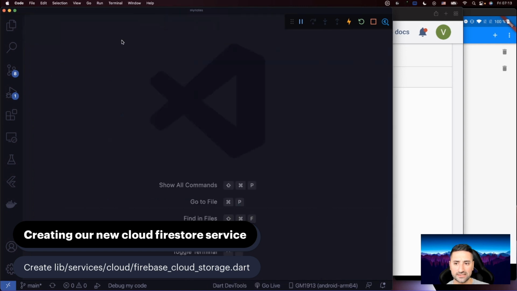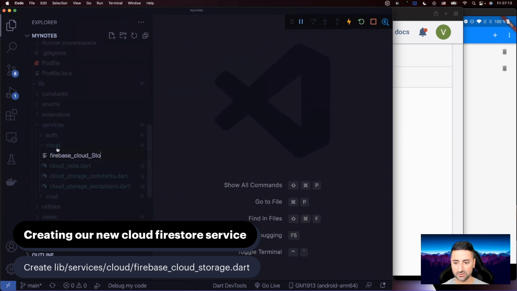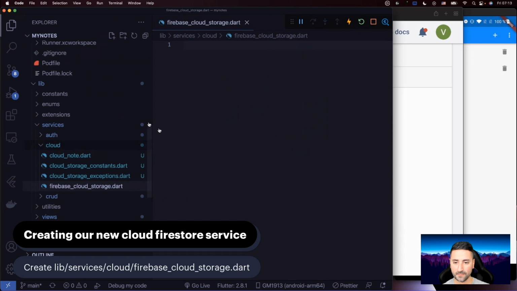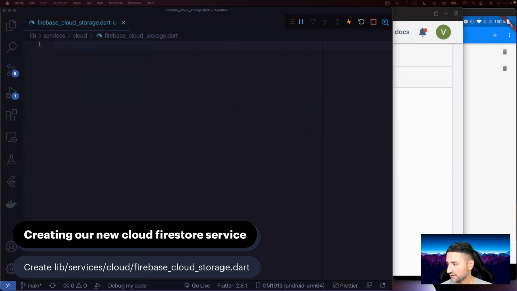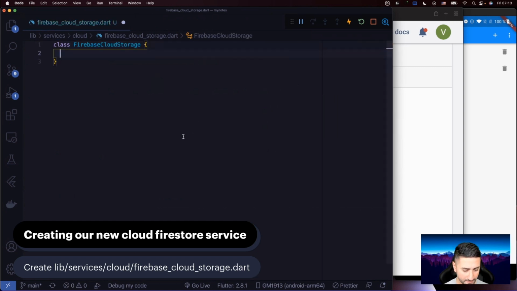So let's close all these tabs that we have at the moment. Excuse me, and let's go to this services cloud and create our new Firebase Cloud Storage Dart file. Firebase Cloud Storage Dart. All right, so I'm actually going to do that as well. So Firebase Cloud Storage in my notes. All right. So let's go ahead and say we have a new class called Firebase Cloud Storage, like that.